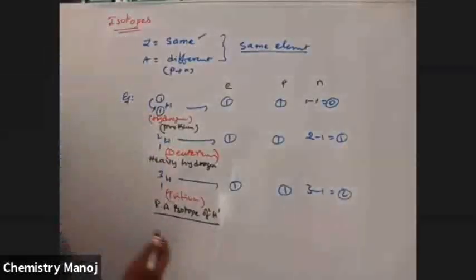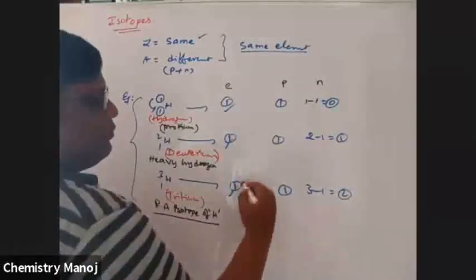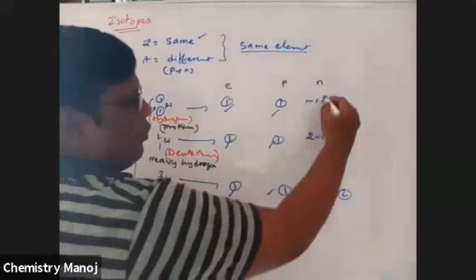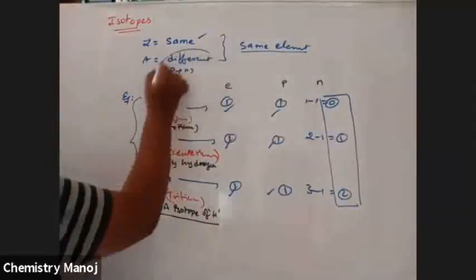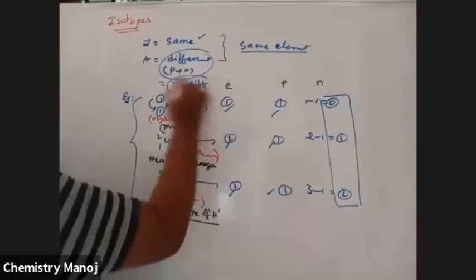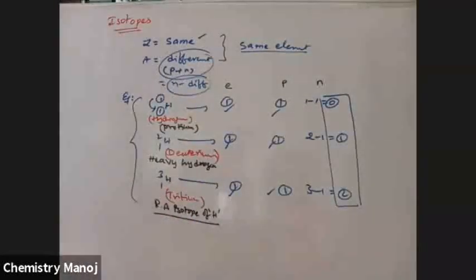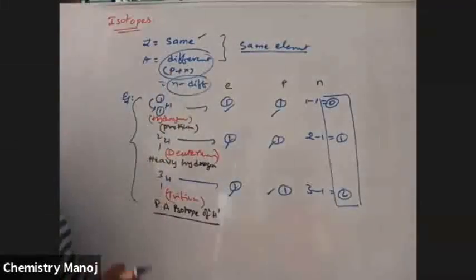Therefore, in all these isotopes, electrons are the same, protons are the same. The only difference is the number of neutrons. That means A is different, the neutron number is different. So elements having the same atomic number but different mass number, or different number of neutrons, are considered isotopes.